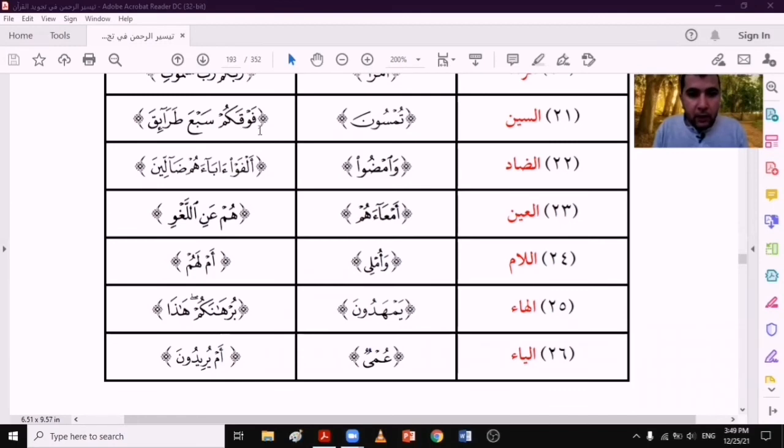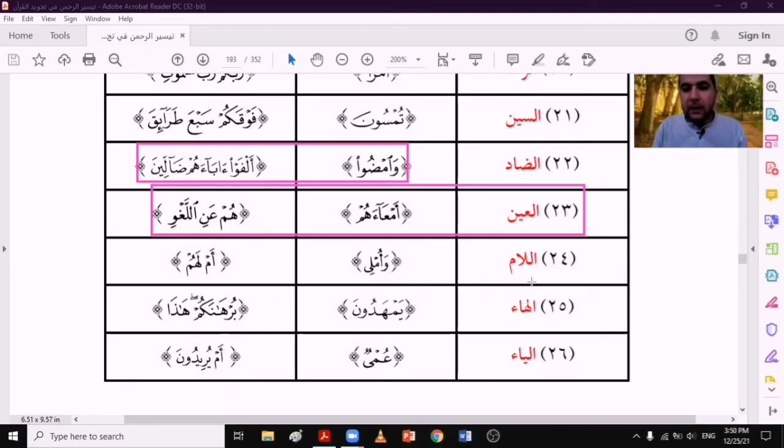And between two words as in ألفوا آباءهم ضالين. Here the meem ساكنة is followed by dad, so we should pronounce the meem clearly. And with the ayn as in أمعاءهم. And between two words as in هم عن اللغو. And with the lam, وأملي. And between two words as in أم لهم.